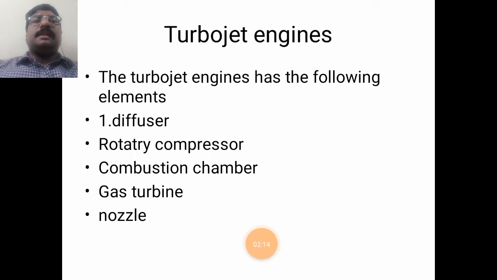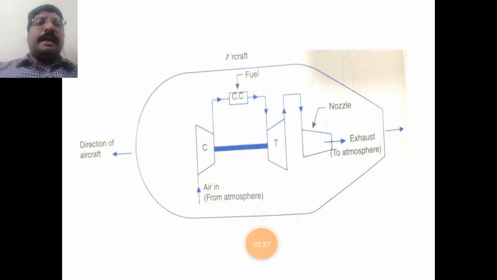The turbojet engine mainly has these elements: diffuser, compressor, combustion chamber, gas turbine and nozzle. As I said, these are modified forms of open cycle gas turbine systems, so the only elements added are the diffuser and nozzle. This is the schematic layout of the turbojet system. See here, before entering the rotary compressor, the air enters the diffuser.